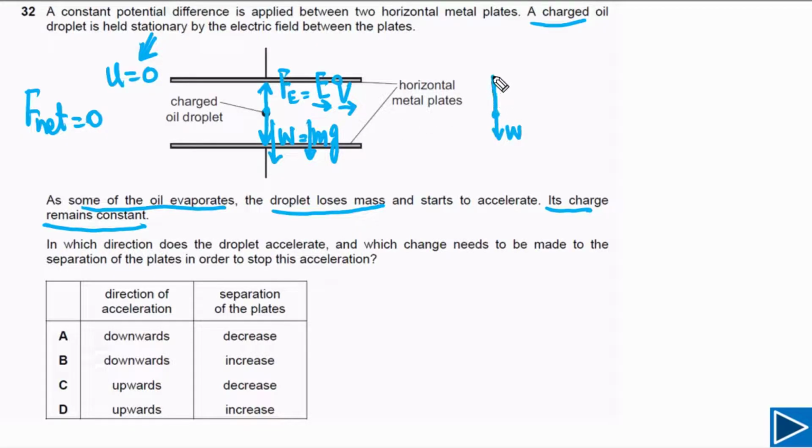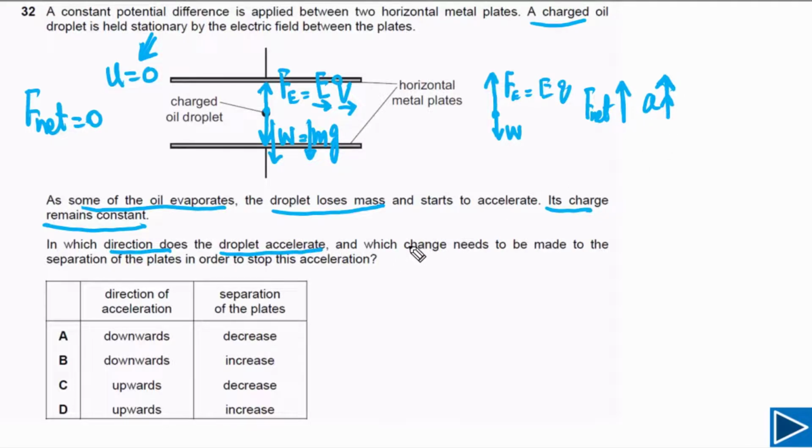So in this case, the electrical force is greater than the weight now. As the electrical force is greater than the weight, the particle will accelerate upward because the resultant force is upward. Acceleration and resultant force are always in the same direction. So the first question was, in which direction does the droplet accelerate? The droplet will accelerate upwards.